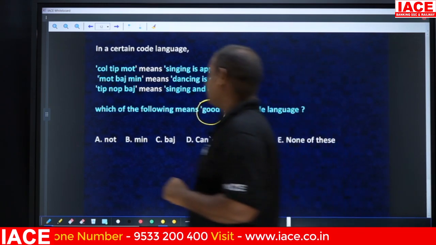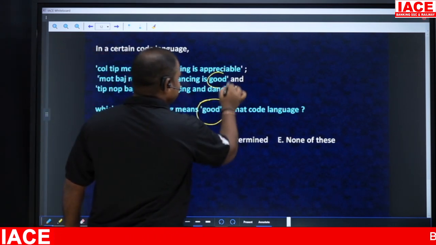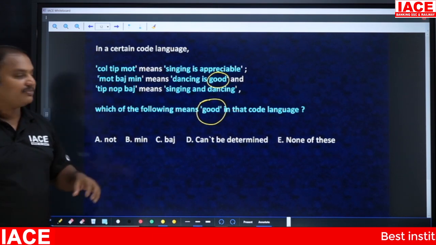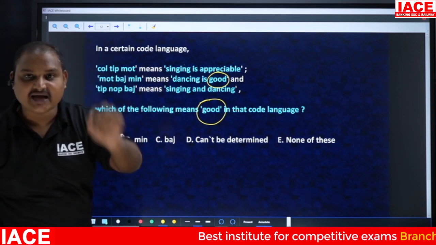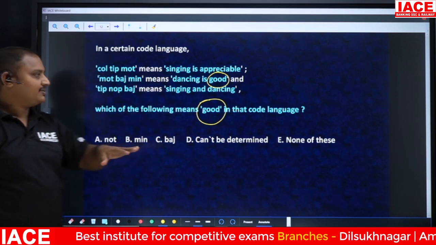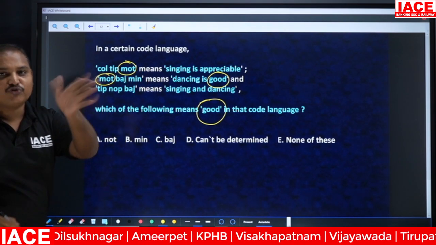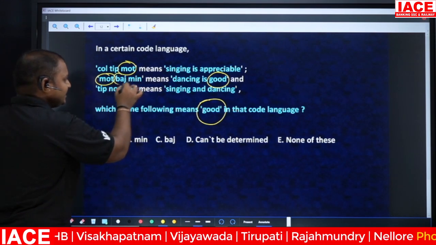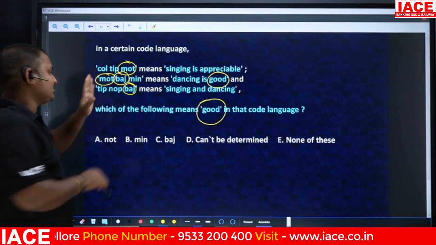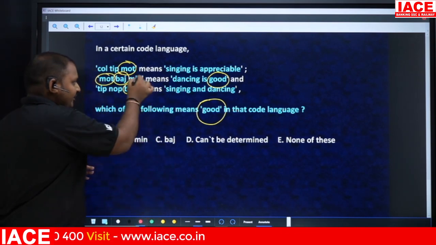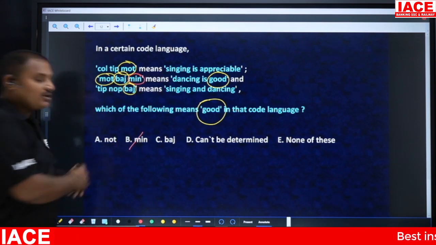To answer the question, we need to check where the word good is present. The word good is present in the second statement only. That means the answer has to be there in only the second statement. See, MOT is already present in the first one, so MOT is not the answer. BAJ is already present in the last statement, so BAJ is also not the answer. So the rest of the thing which is present here is MIN. So I'm going to get MIN as the answer for my question. So good is nothing but MIN. So that is option B.